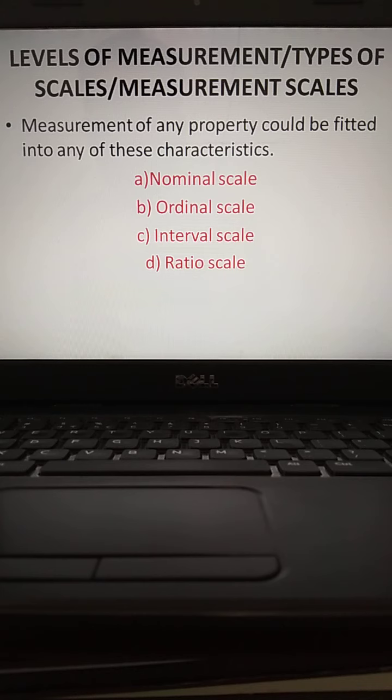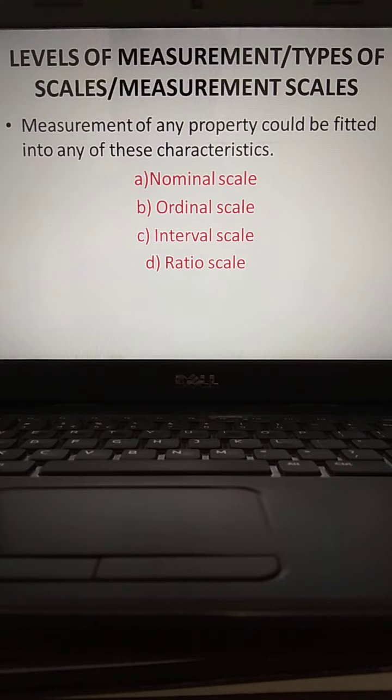So how many types are there? Four types are there. One is called the nominal scale. The next one is the ordinal scale. Third one, the interval scale. The fourth one, the ratio scale. How do you remember? You remember this word, NOIR, N-O-I-R. In general, NOIR means black color in French.